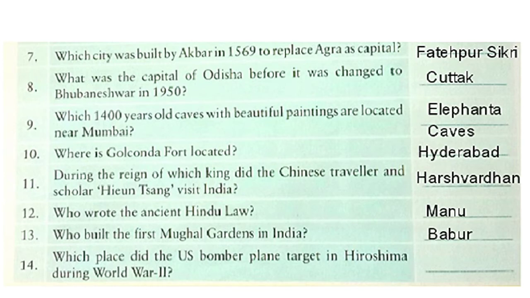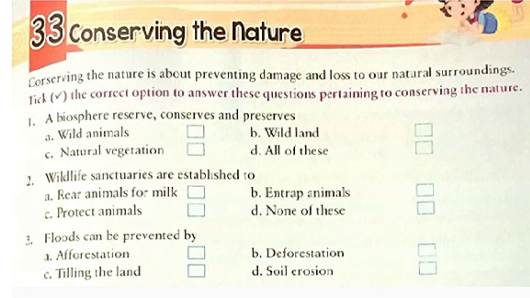Now we'll do our last question of this exercise. Which place did the US bomber plane target in Hiroshima during World War II? They targeted the Aioi Bridge. Write the name here. So, like this exercise is completed. Now, let's move to the next exercise. So, scholars, here is our exercise number 33, conserving the nature.